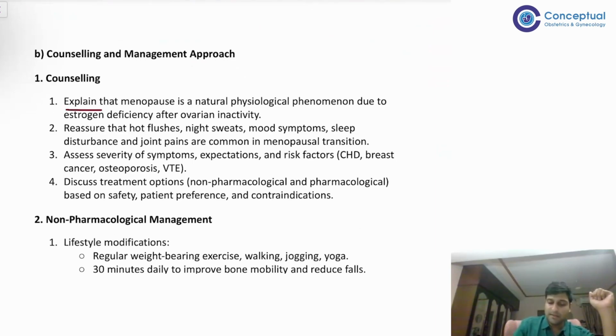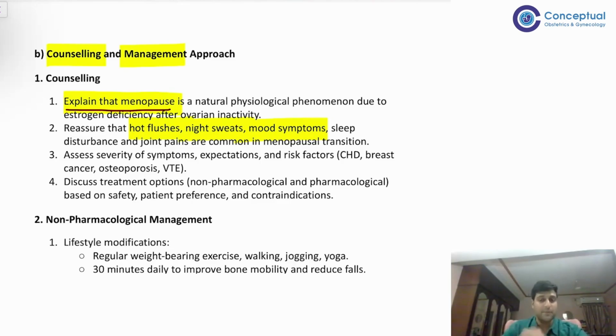So explain the menopause, right? In counseling and management, दो components हैं. Counseling में explain that menopause is a natural physiological phenomenon due to estrogen deficiency. ये आप explain करोगे. फिर आप उसको बताओगे कि जो हॉट फ्लशेस है, नाइट स्वेट्स है, या मूड सिम्टम्स है, या स्लीप डिस्टर्बेंसेस है, जो भी है, these are common in menopausal transition. That means every person who is in perimenopausal state will have such problems.